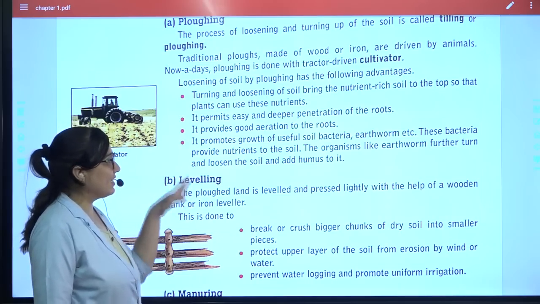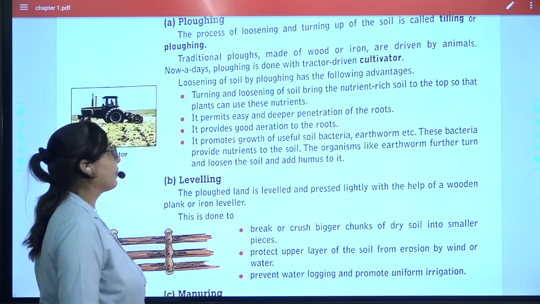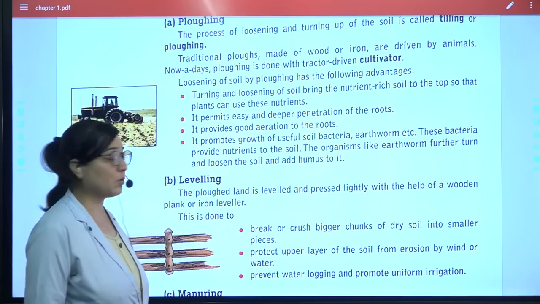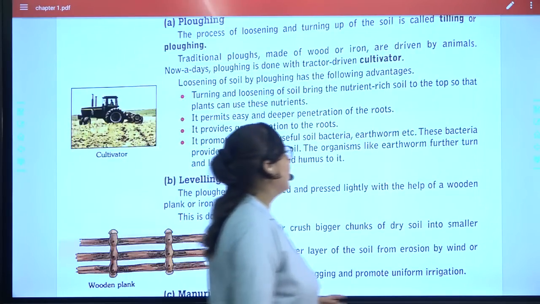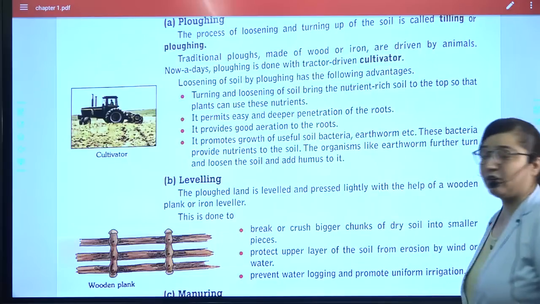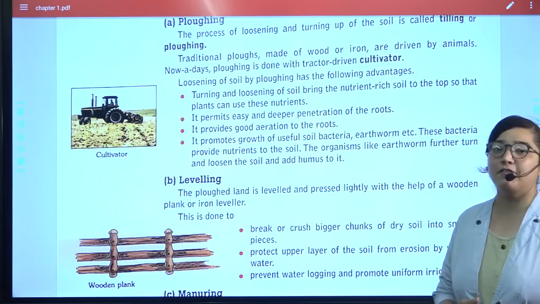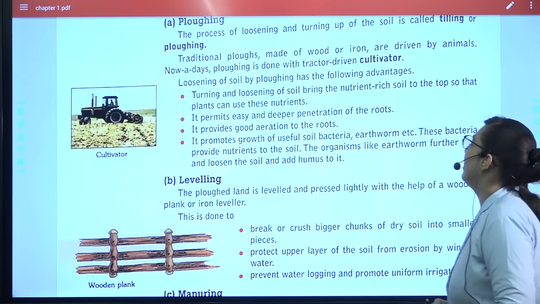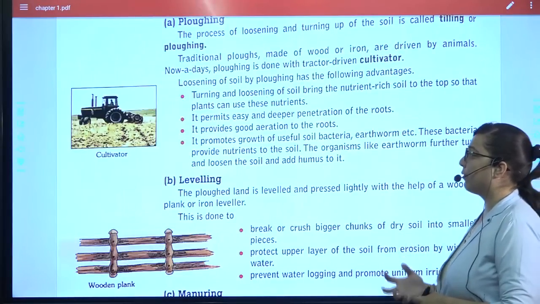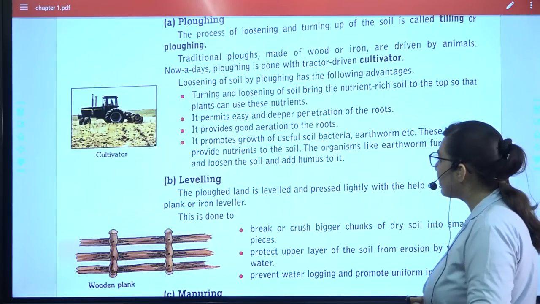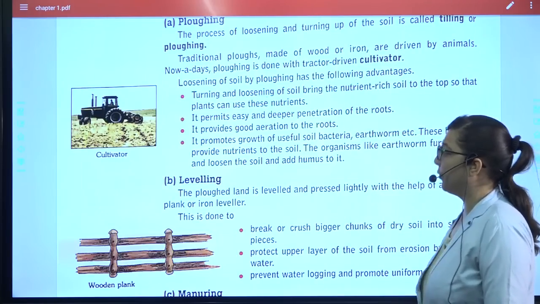It permits easy and deep penetration of the roots, and because the tilling will be done, there will be good aeration to the roots, proper amount of oxygen and air they will get. It will promote the growth of very useful soil bacteria and earthworms. You already know they are called the friends of the farmer. And these bacteria, you know, help in providing nutrients to the soil. Okay, so this is the advantage of plowing.